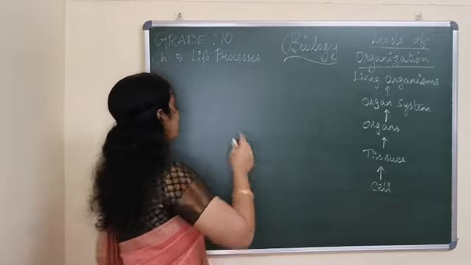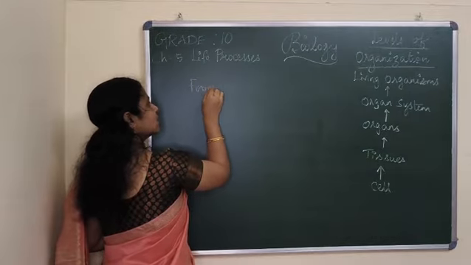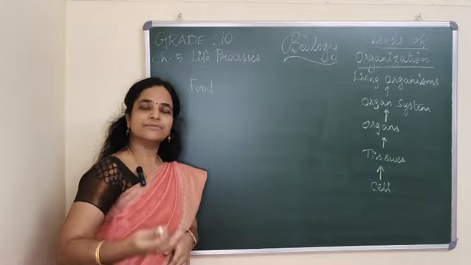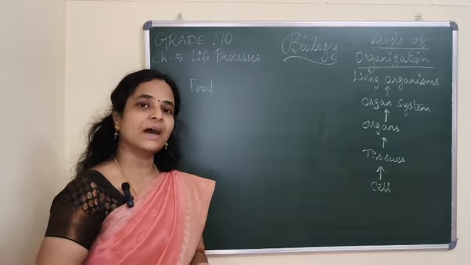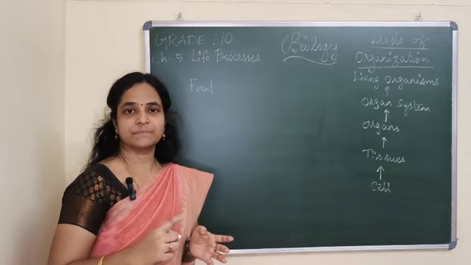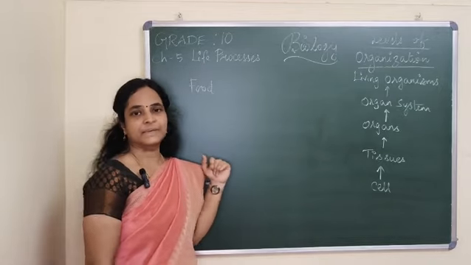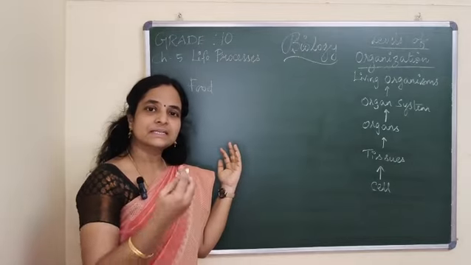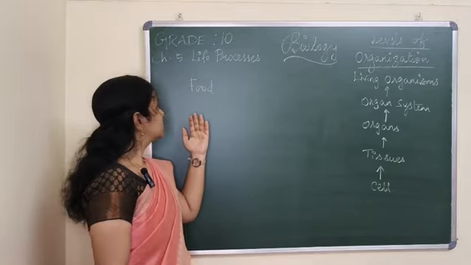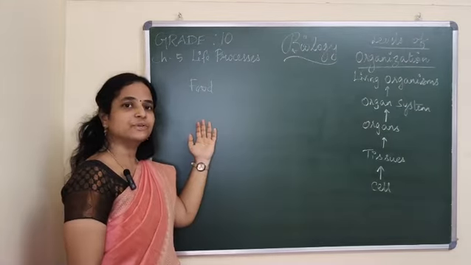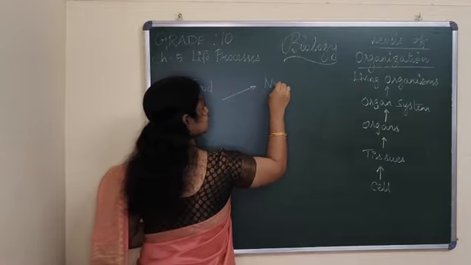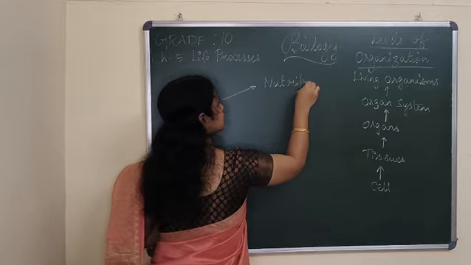So basically any food, we have the basic five components like carbon-based molecules: carbohydrates, protein, fats, vitamins and minerals. You need to get a certain amount of energy from the food in order to continue the life cycle. Obtaining energy from the food, from the nutrients, you call the process nutrition.